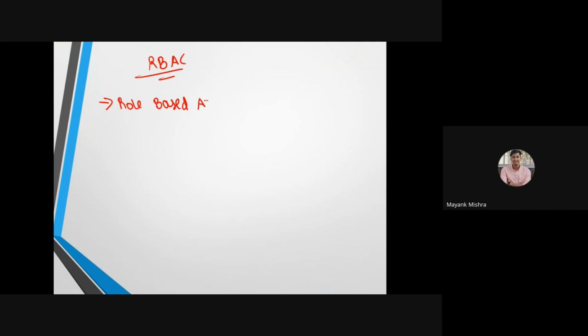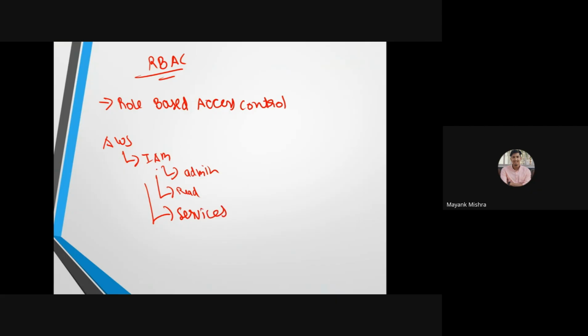What we do here is like in AWS, if you know, if you are creating any IAM user, you will give him some permissions, like admin permissions, read only permissions, or access to only some services. But in Azure, we don't work like this.